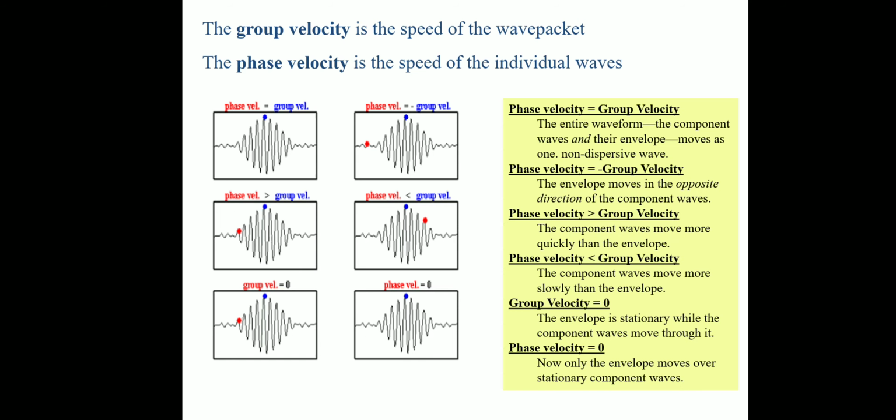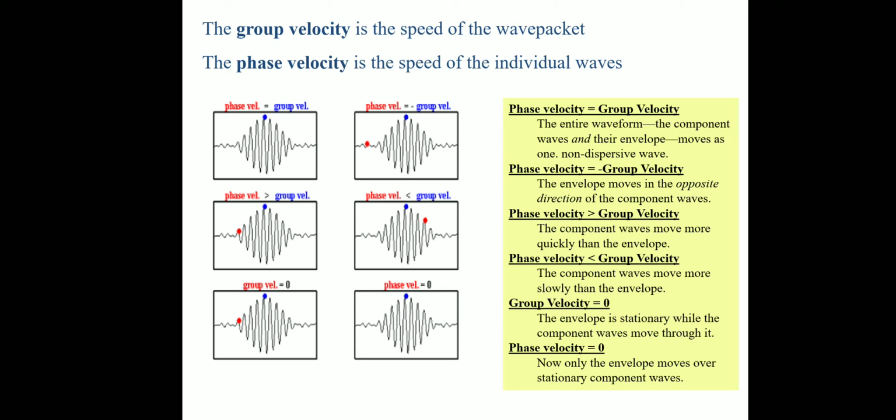So next we can define this one more time. The group velocity is the speed of the wave packet. We already said it. Then the phase velocity is the speed of individual waves. So we can see that first thing, phase velocity is equal to group velocity. So we can say that if phase velocity is equal to group velocity, the entire waveform, the component waves and their envelope moves